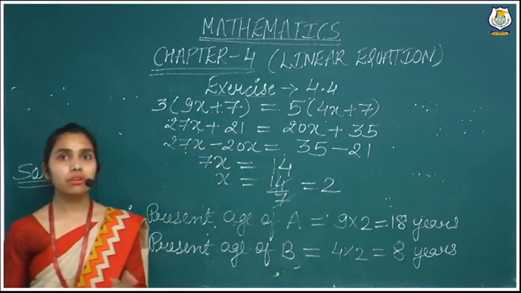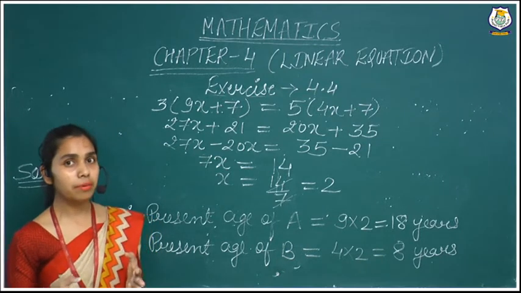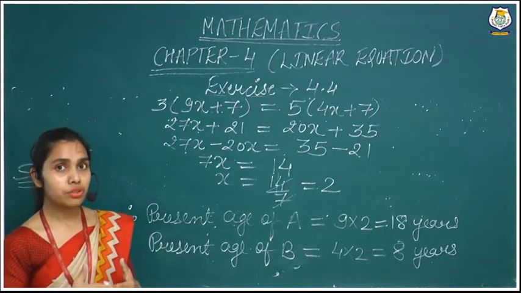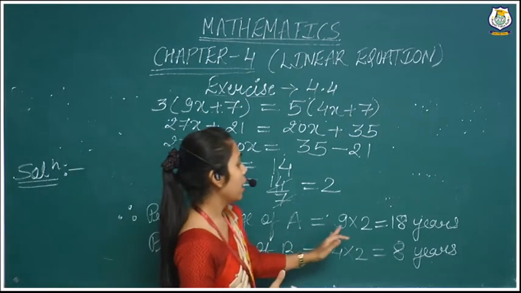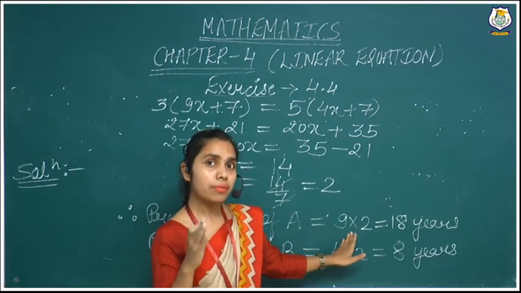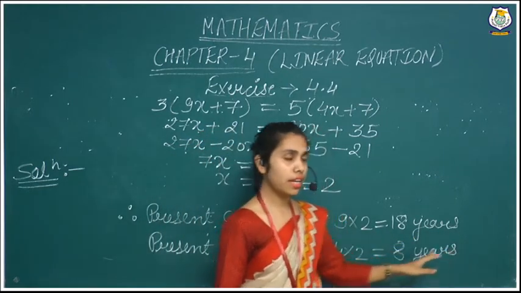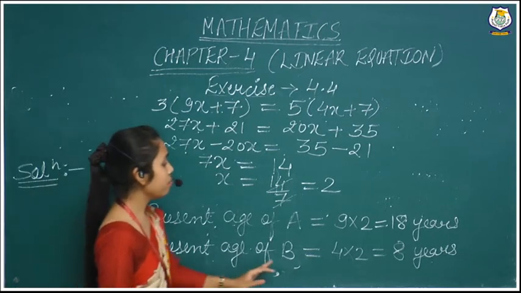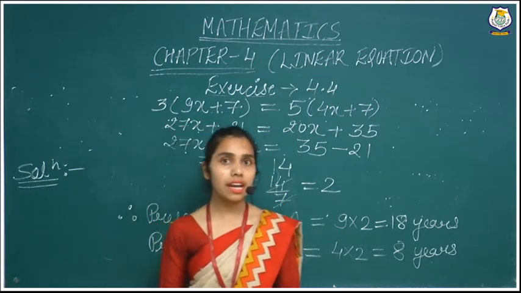Here we have found the value of x, but we also have to find the present ages of A and B. In the starting we assumed that the present age of A is 9x. So in place of x we put 2: 9 multiplied by 2 is 18 years, and the present age of B is 4 multiplied by 2, which is 8 years.